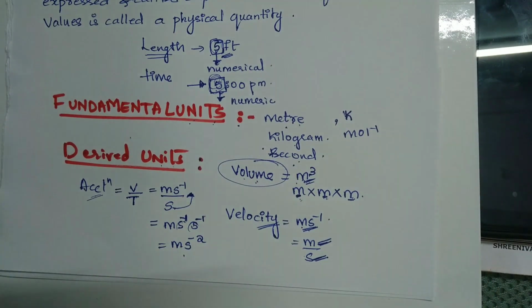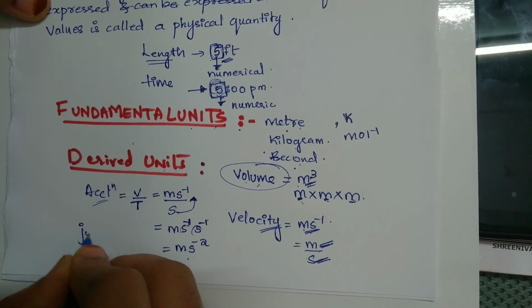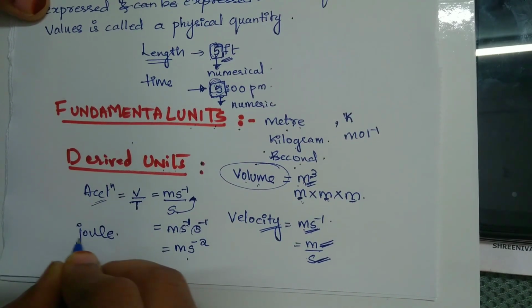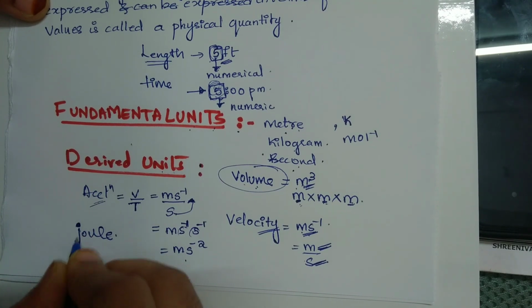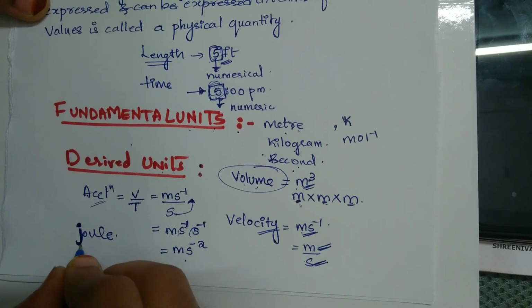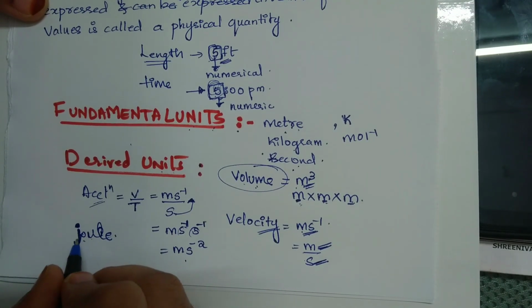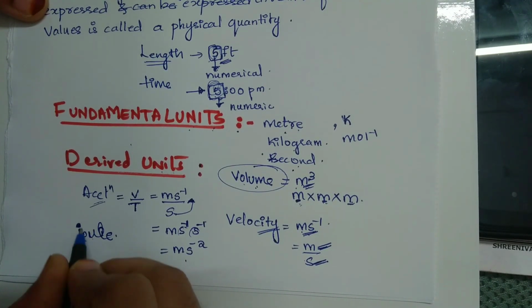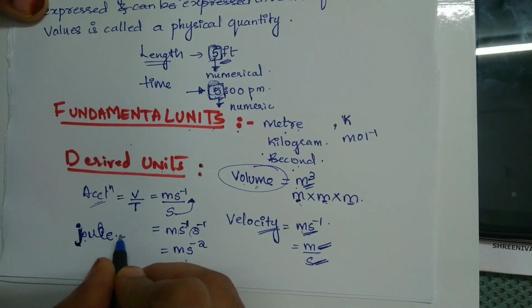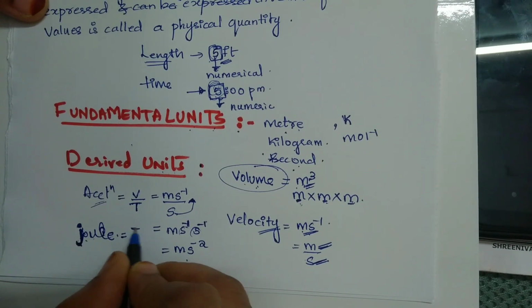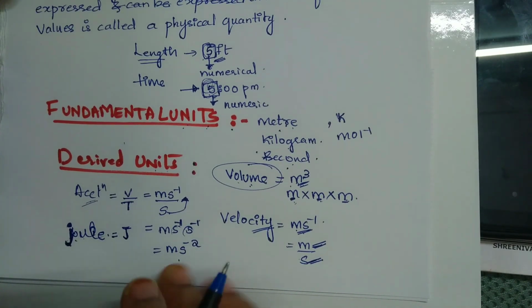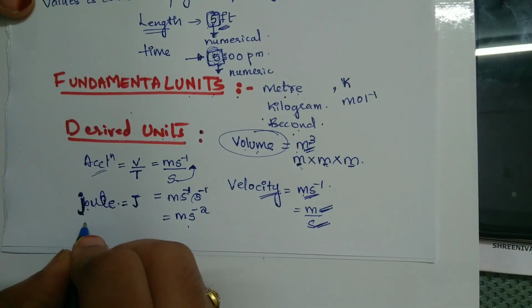Certain derived units are expressed by means of SI units with a special name of a scientist, such as joule. How do we write joule? When you write joule, you always write it with a small letter. When you are writing a unit based on a scientist's name, you always write it with a small alphabet, and when you denote it, you denote it with a capital J. Similarly Newton, the SI unit for force.